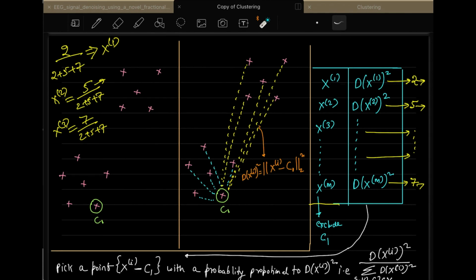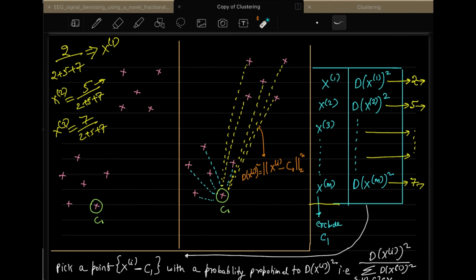Okay, sir. And the initial C1 which we took, we took that randomly, right? Yeah, that one is random here. If we take C1 somewhere else, will it not affect the actual ideal clusters? Why would it affect?